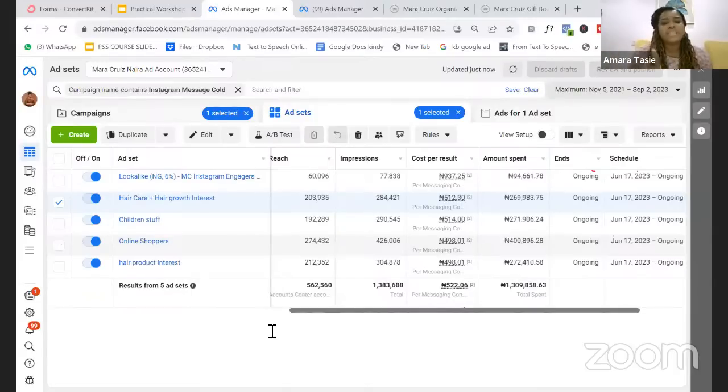So I have a detailed Facebook ads course that would help you to see the step-by-step of what you can do in order to set up your business manager account, your ads manager account. Like I see a lot of people saying things like, oh, this is so complicated, I do not understand it, I am lost.